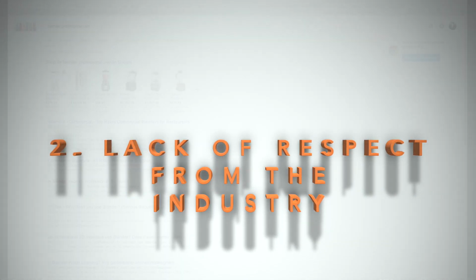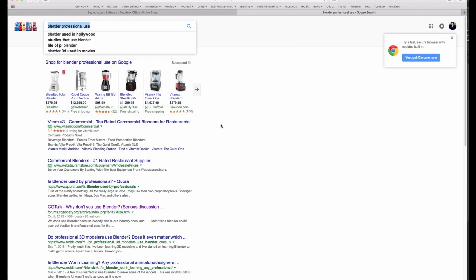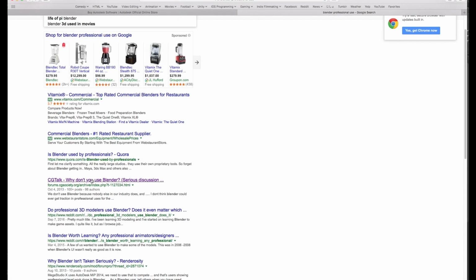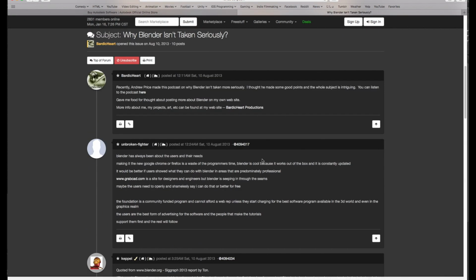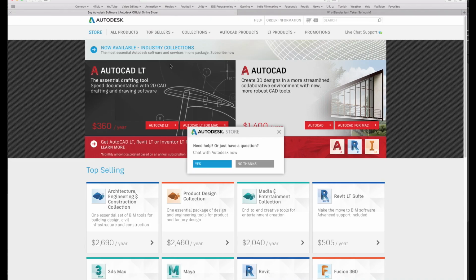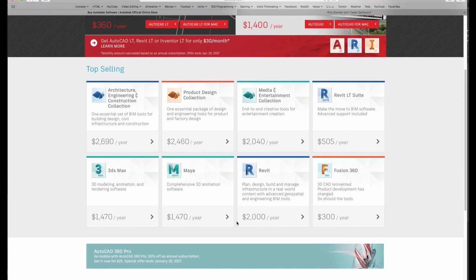Number 2, lack of respect from the rest of the industry. Even though I've been blasting on Blender here, it drives me nuts how little respect the software gets from the rest of the industry. It's getting slightly better, but there is still the stigma that if your 3D software doesn't cost $3,000 per seat, it must not be real software. The perception is still out there that Blender is a hobbyist tool not ready for prime time. This pisses me off.